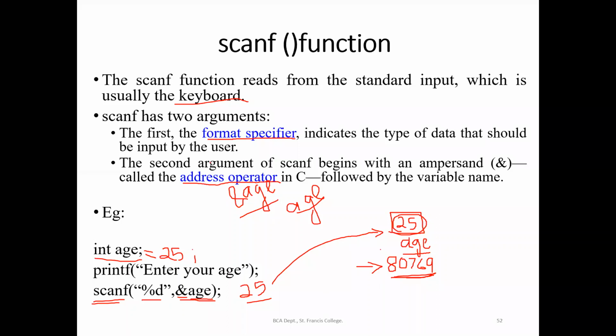So only one thing you have to remember: what are the two arguments of printf function? Format specifier and the variable name. But in scanf, we will be using the format specifier, and the second argument will be the variable name, but with the address operator ampersand. Got it? The second argument of scanf begins with an ampersand followed by the variable name. So like this, you have to give the scanf function.